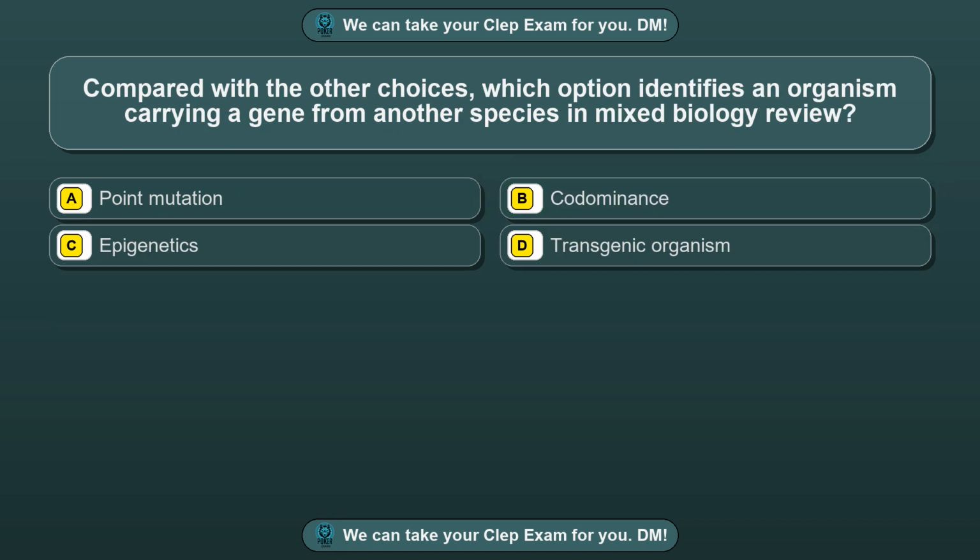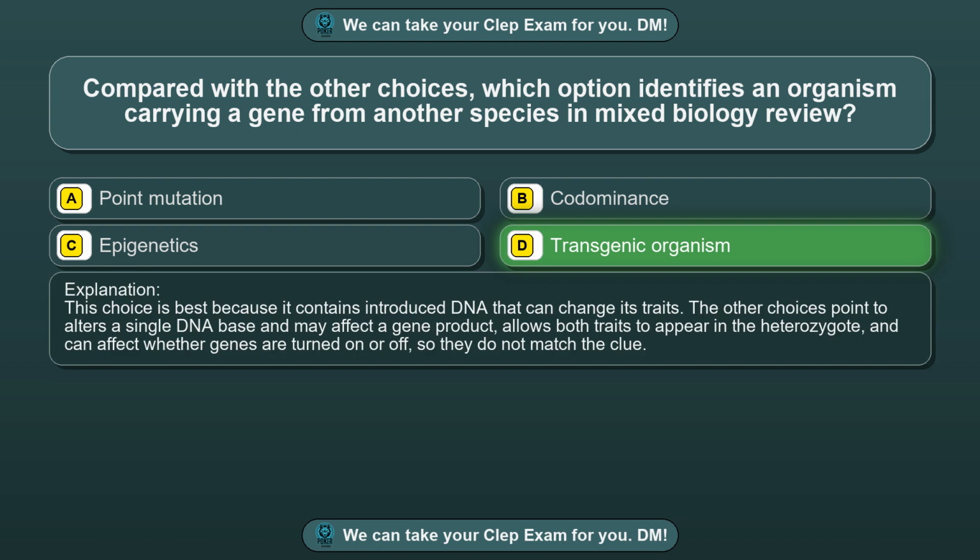Question 37. Compared with the other choices, which option identifies an organism carrying a gene from another species in mixed biology review? Option A, point mutation. Option B, codominance. Option C, epigenetics. Option D, transgenic organism. The correct answer is option D, transgenic organism. This choice is best because it contains introduced DNA that can change its traits.